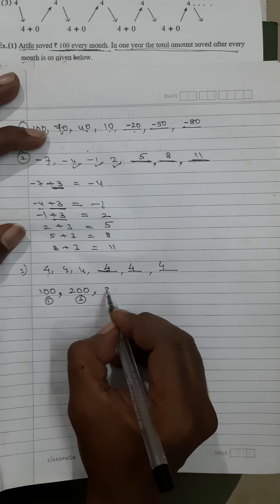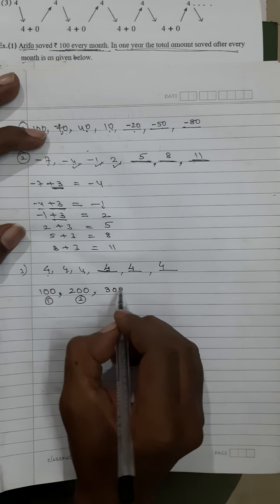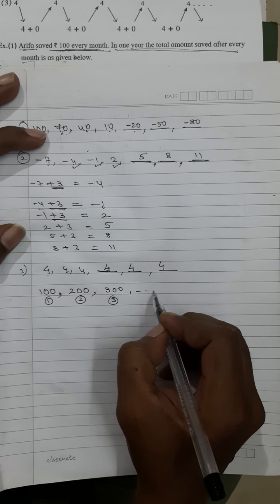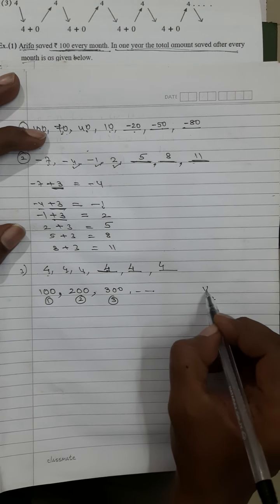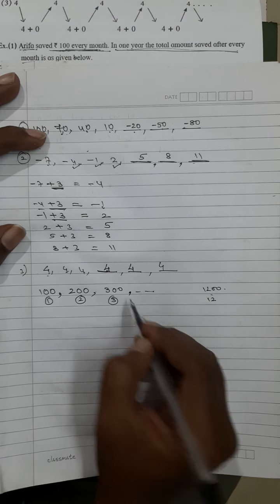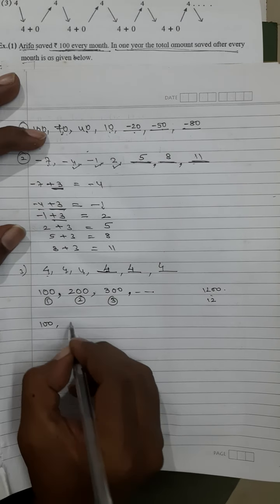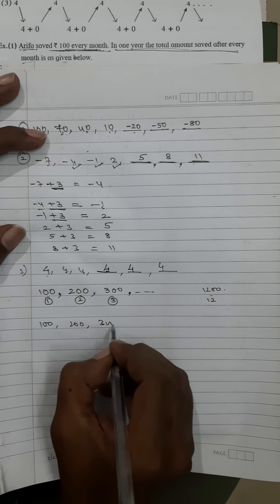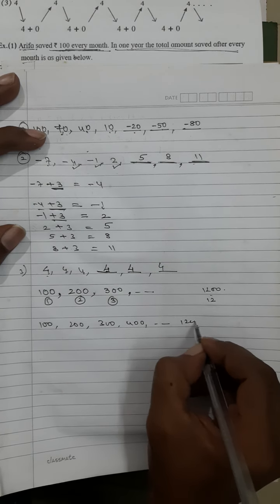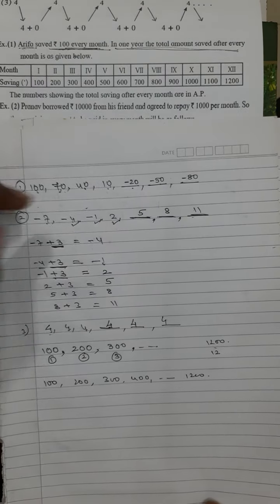In third month again she will put 100 rupees, so that will be 300 rupees. So like this she will go on. And after 12 months she will be having 1200 rupees. So this is one sequence that we have got. 100, 200, 300. Of course this is not only a sequence, this is a sequence in arithmetic progression that we have got.